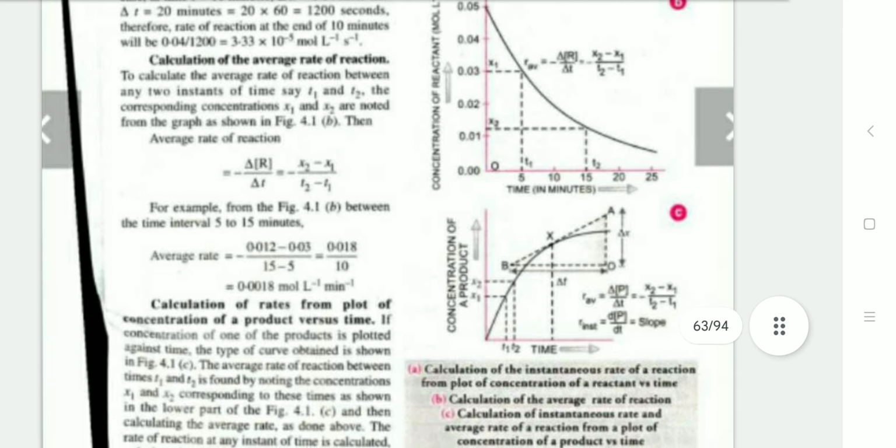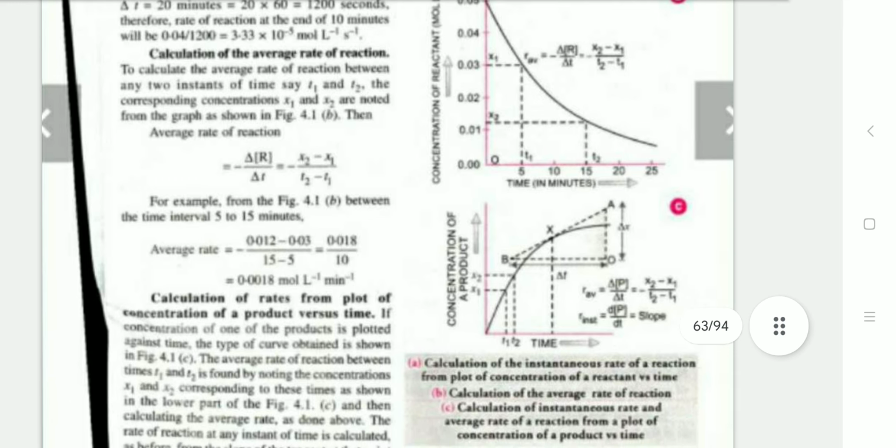To calculate the average rate of reaction between two instants of time, say t1 and t2, the corresponding concentrations x1 and x2 are determined, and the average rate of reaction is equal to minus delta R upon delta t, which is equal to minus x2 minus x1 upon t2 minus t1. And the average rate is 0.0018 mole liter inverse minute inverse.